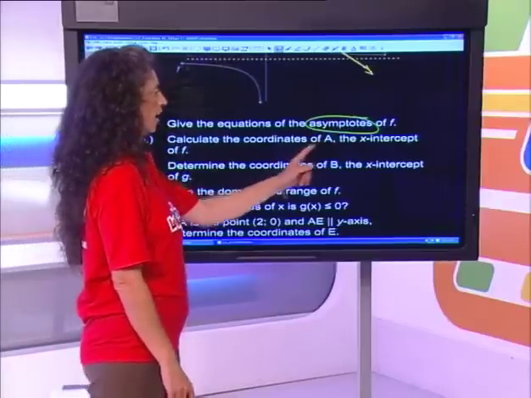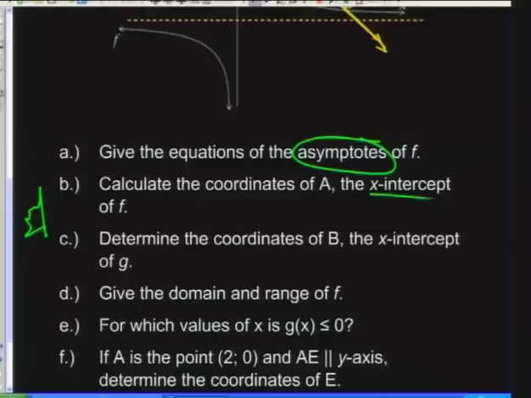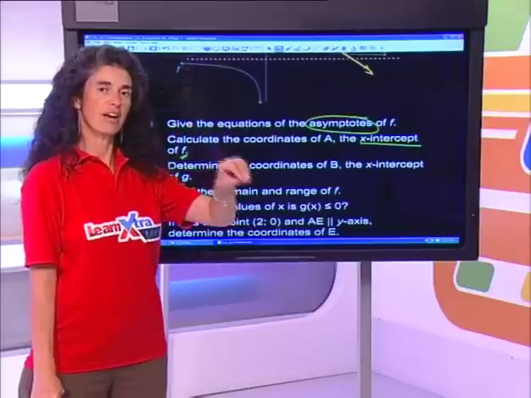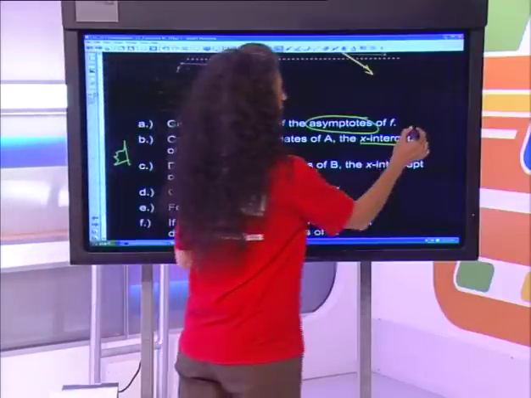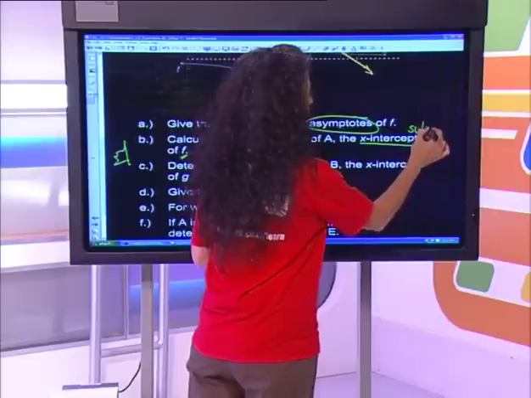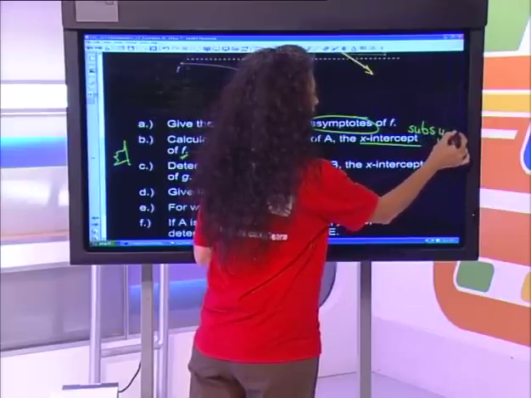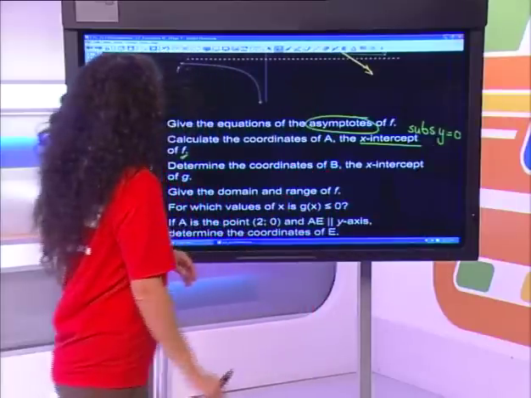Calculate the coordinates of A. It's an x-intercept. What do we do when we find the x-intercept? The x-intercept is found where the graph cuts the x-axis. And at that point, that means we are substituting y equals 0. So again, we're still doing an analysis.